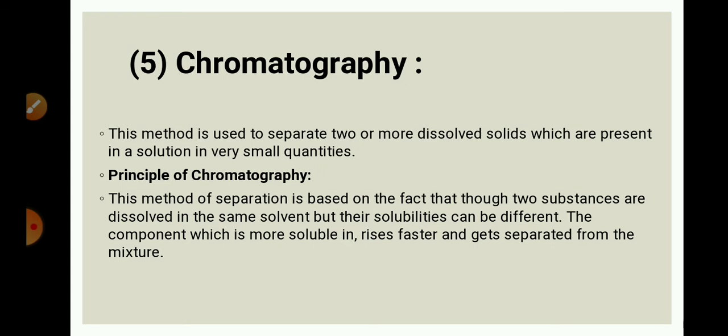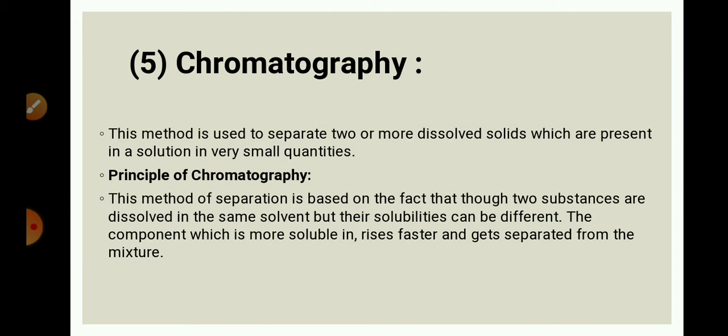Next is chromatography. This method is used to separate two or more dissolved solids which are present in a solution in very small quantities. Whenever we have two or more solids dissolved in the same solvent, then we can separate those solids.